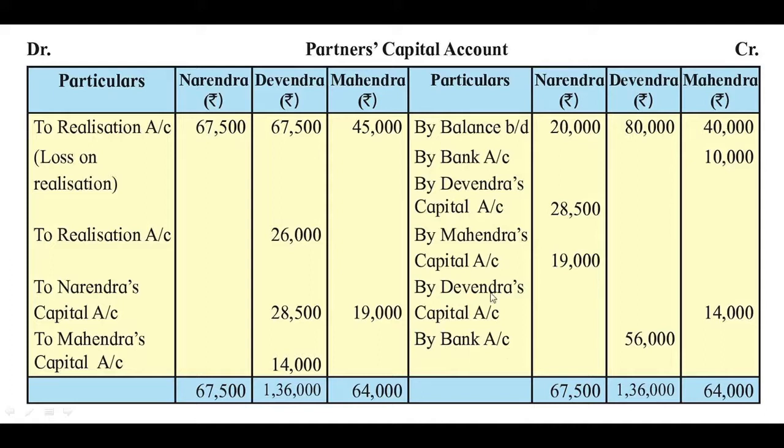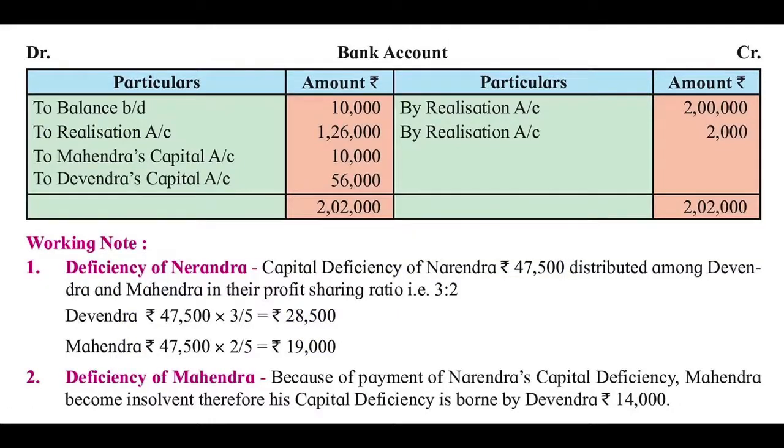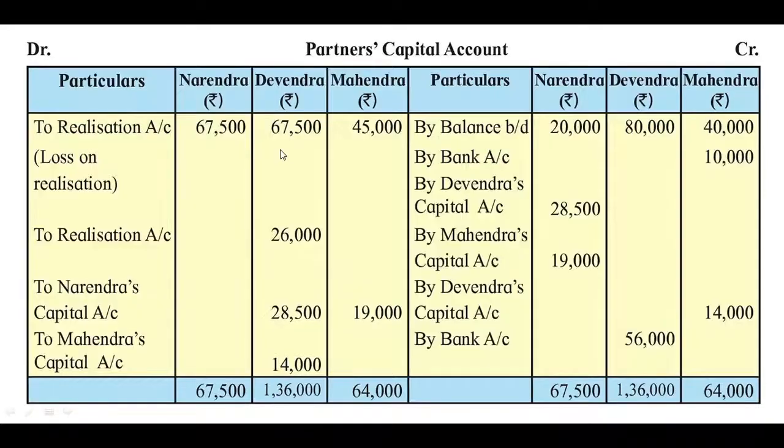So this first entry is for Mahindra. So we have to write the entry on the debit side of the bank account to Mahindra's capital account 10,000. Then again there is one more entry on the credit side of partners capital account by bank account.